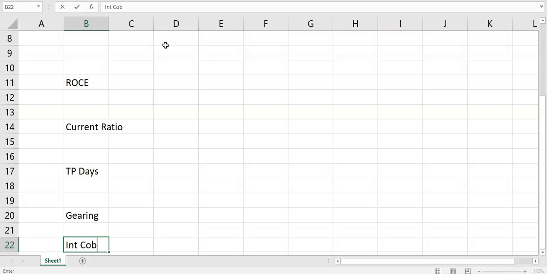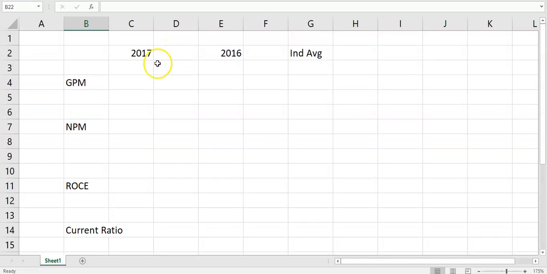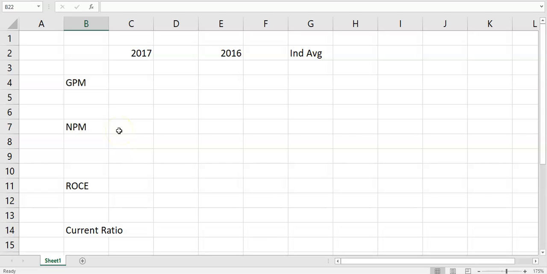So again, it's important for you to practice as you understand what each of these ratios mean, and we're looking at different aspects of financial performance as well. If you can lay it out in a table like this, you can use a Microsoft Word table if you want as well. Show your formula. So you don't need to show the formula in narrative form, just show your calculations as you go down through them. And we'll talk about each of them as we go. So we're answering a lot of part B as we go in part A. I'll talk you through what each of those mean. So when we come to part B, we can just talk about the structure of the answer and what's the best way to lay it out to maximize your marks.